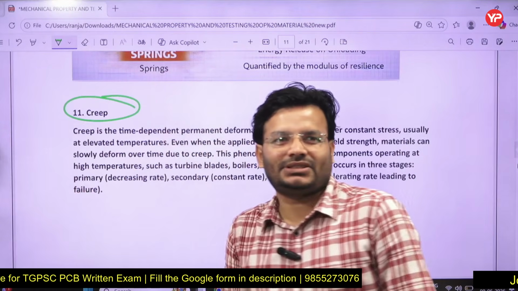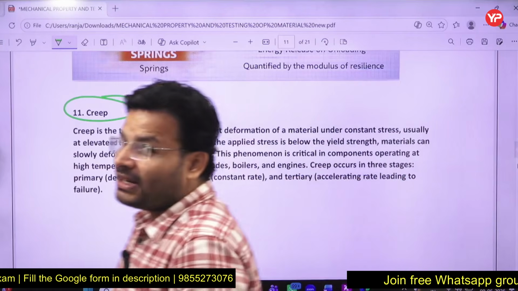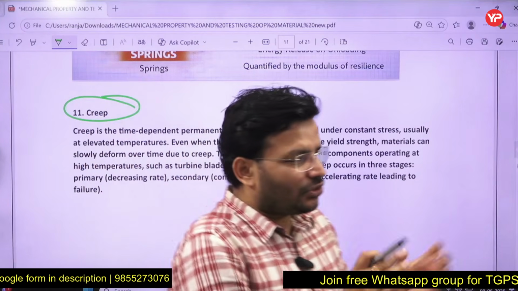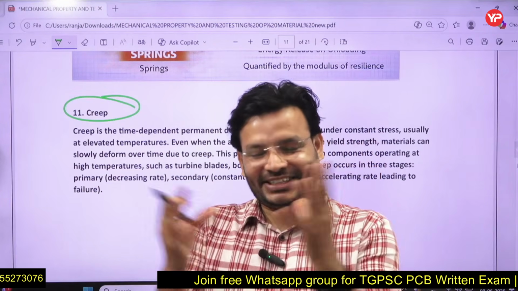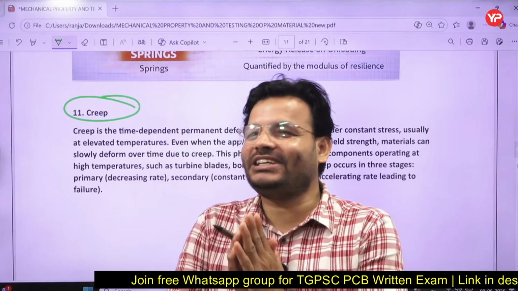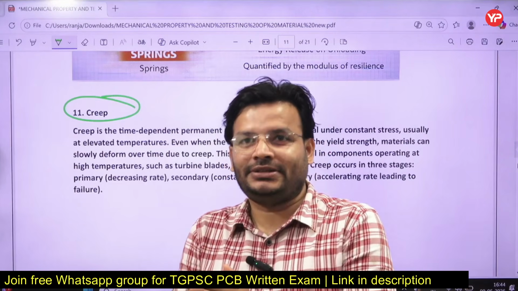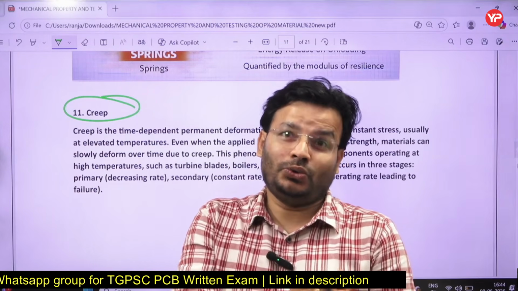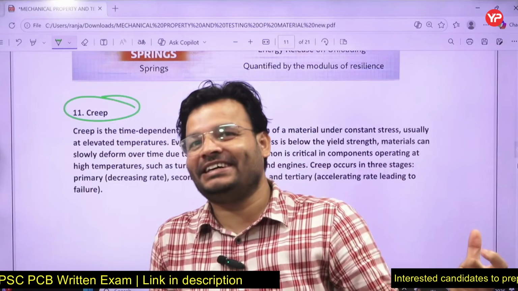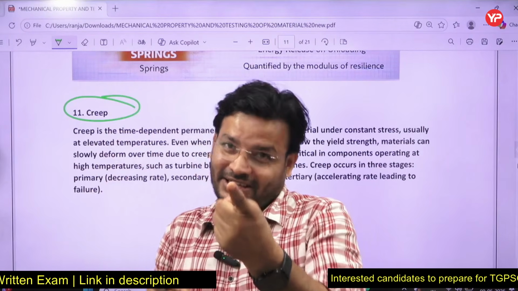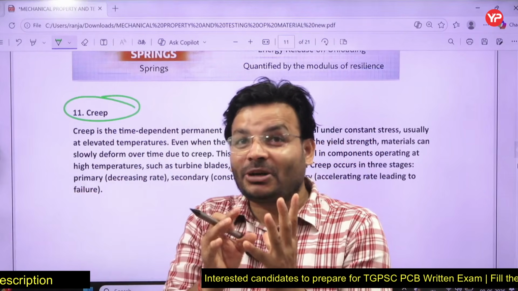What is creep, my dear friends? What do you mean by creep? Can anybody tell me? Creep is a permanent deformation in any object at a constant load over a period of time at an elevated temperature. Various things you have told, please go slowly. So what is creep, my dear friends? Creep is a deformation in a body at a constant load. Okay, load is constant, sir? Yes, at a constant load over a time or period. Means, sir, it will act for a longer time? Yes, sir. And especially it becomes significant when the temperature is high.